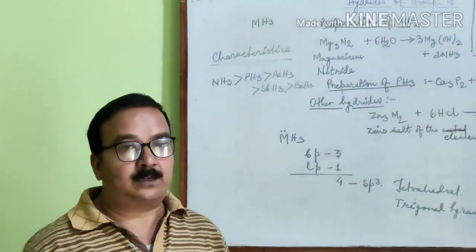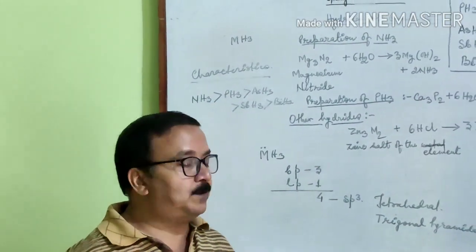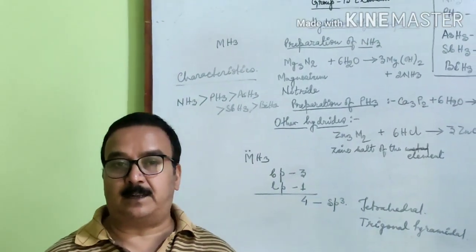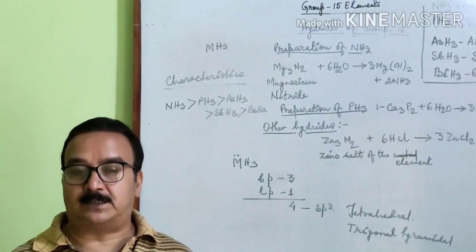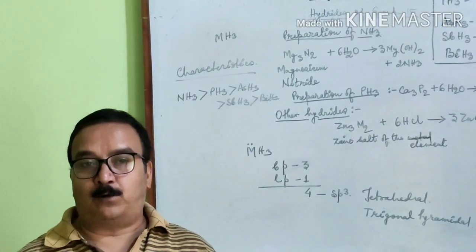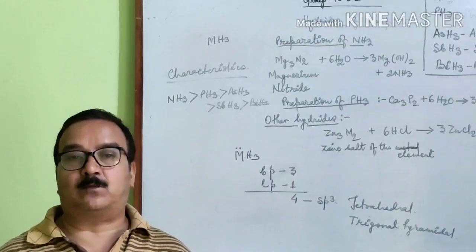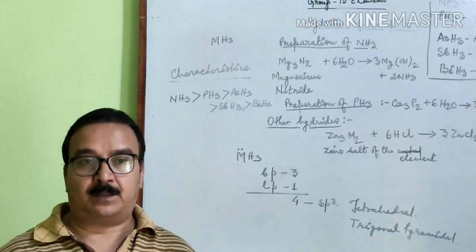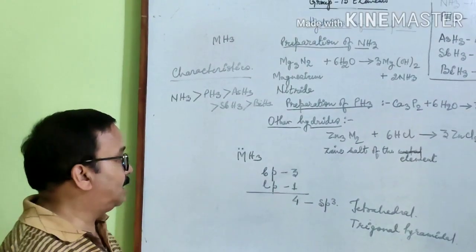Now we know that when we move down the group, then the surface area of the central element increases. Why it increases? Due to increase in atomic sizes. Therefore, boiling point gradually increases due to increase in van der Waals force of attraction. But there is an exception. What's the exception? Exception is